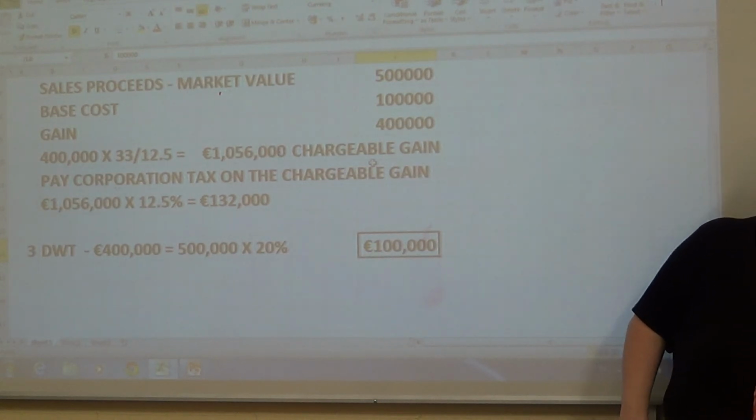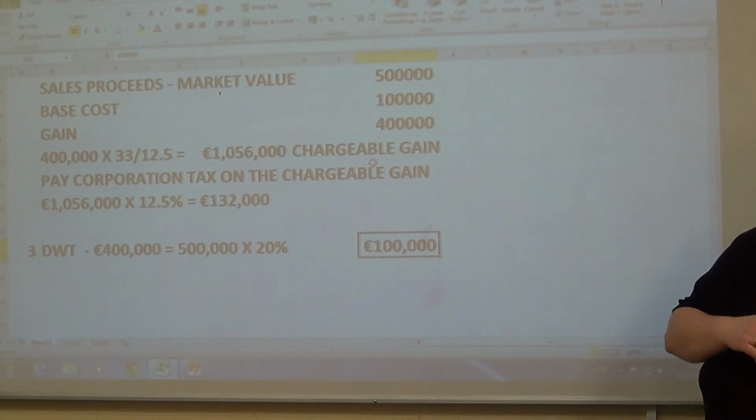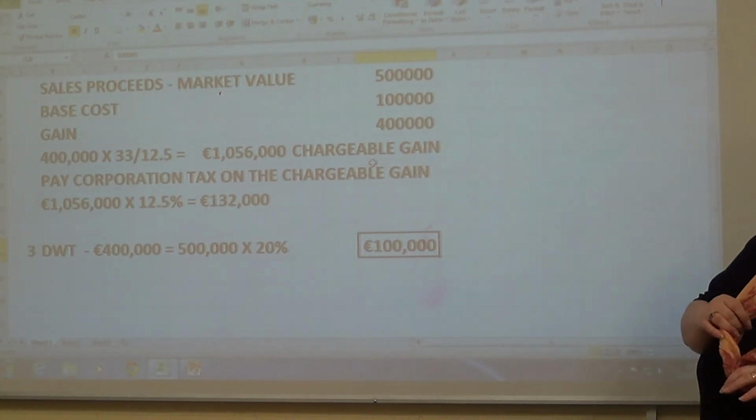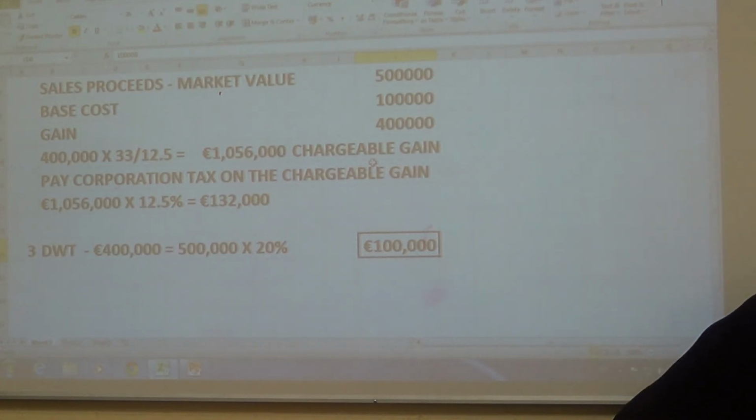So she's given 100,000, she gets. Yeah, if she had given them the 100,000, she would pay the dividend on the 400,000 then. Okay, so that's a DWT of 100,000. Okay, and that was paid on the 14th day of the month after the distribution has been made.